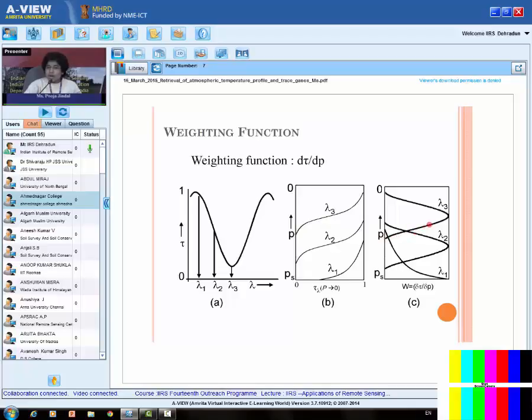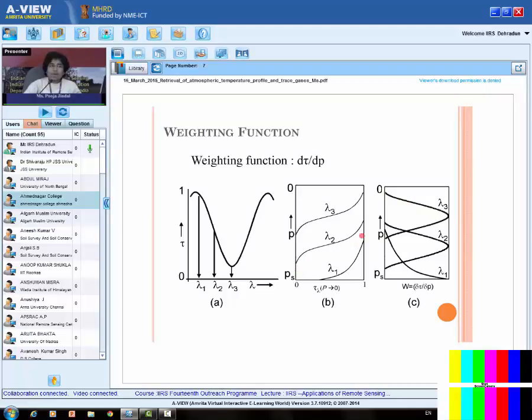So del tau by del P is increasing here, reaching a maximum and then decreasing. From here to here, the transmittance is increasing as well as the change is increasing. But from here to here, transmittance is increasing, but the change in transmittance with change in pressure is decreasing. Therefore, del tau by del P increases and then decreases with decrease in pressure after this maximum.